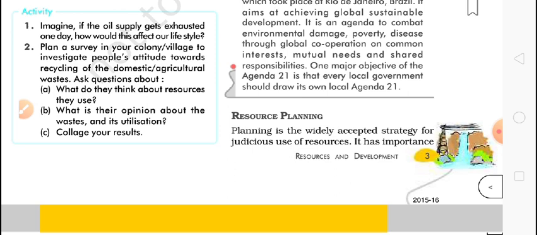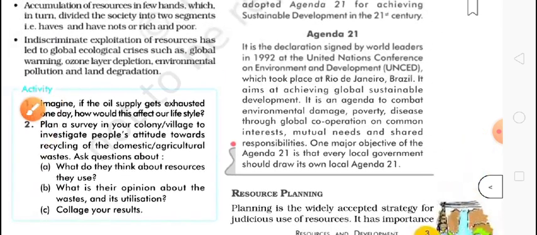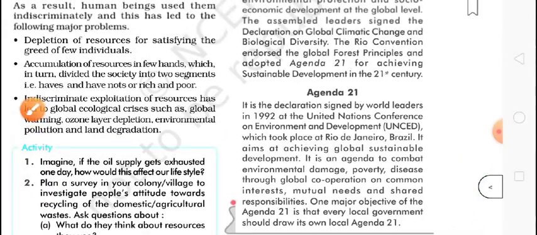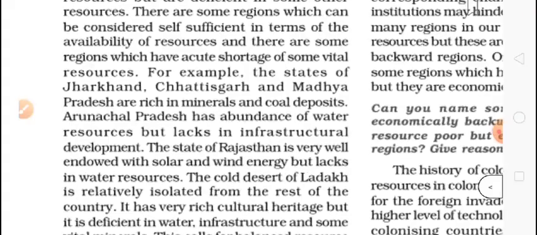Now resource planning, it should be, because if we want to do sustainable development, we need to plan the resources: how to use them and how not to use them. As we all know, if we talk about our country, in our country the resources are not equally divided.